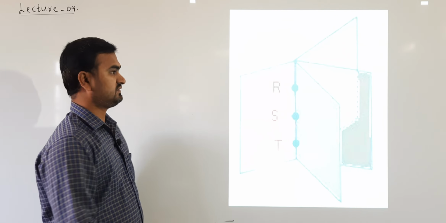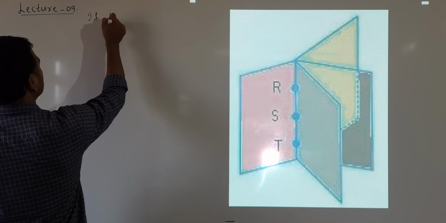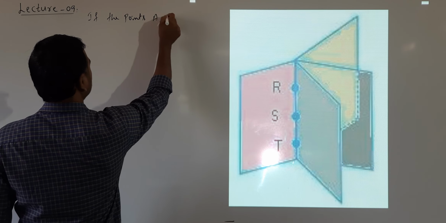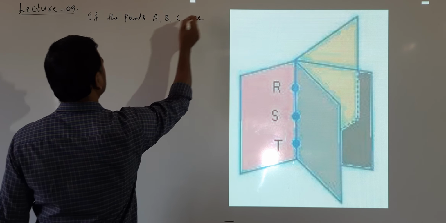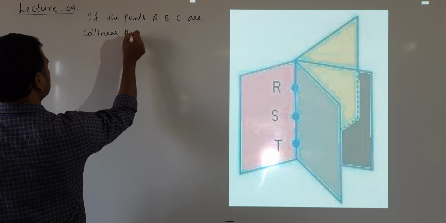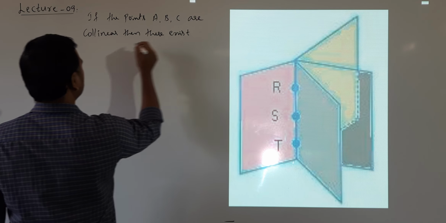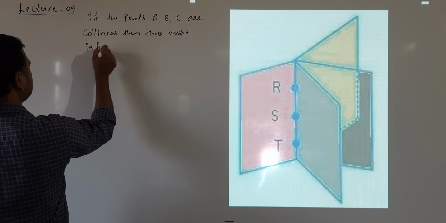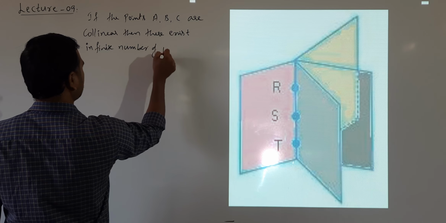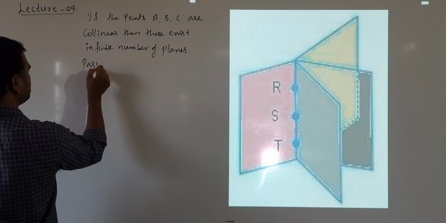Understand? So whenever the points A, B, C are collinear, then there exist infinite number of planes passing through these 3 points.